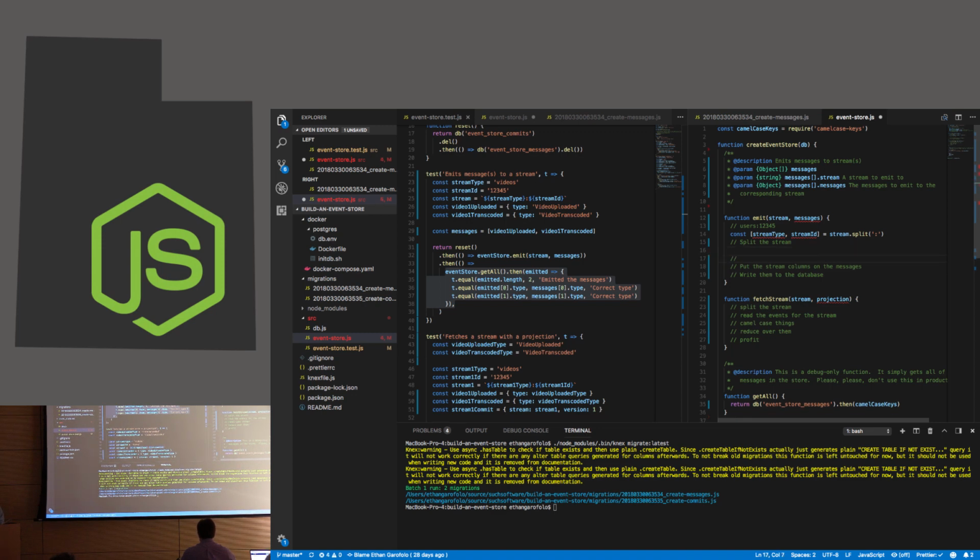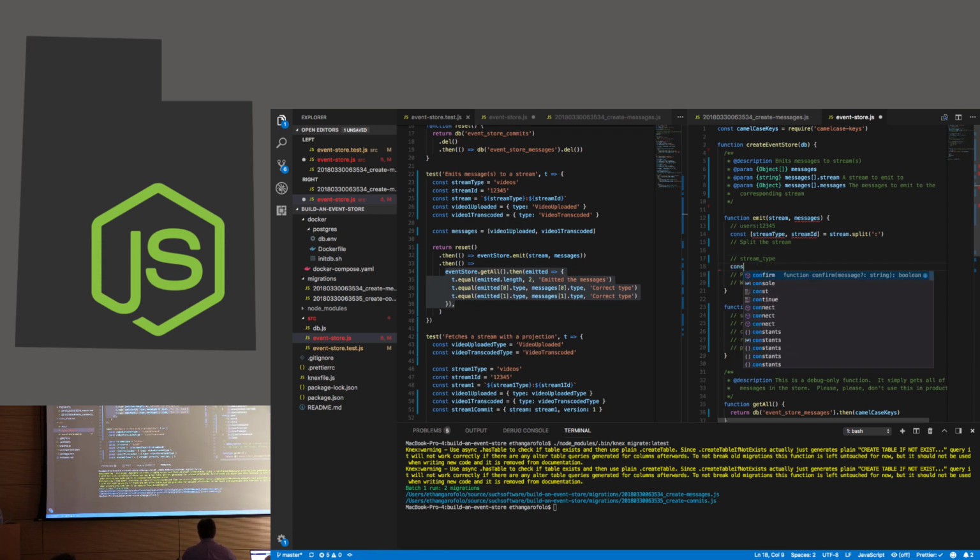Who's worked with relational databases before? Oh, that's good. In the Node world, a lot of people have only worked with NoSQL. But the convention is to give column names underscores if there's more than one word. But the rest of JavaScript uses camel case. And we don't want our developers using our event store to have to think about that.